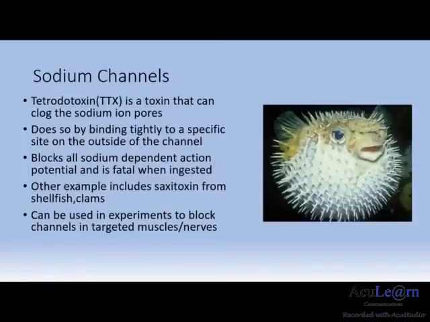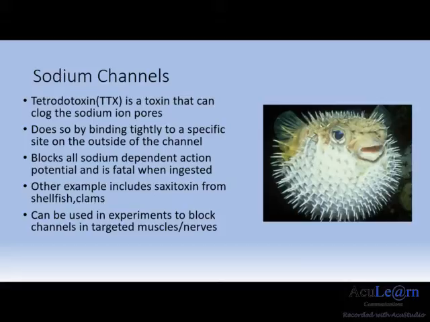The activity of sodium channels can be impeded or even inactivated through the use of various toxins. A prime example is tetrodotoxin, which is a toxin that serves to clog up the sodium pores. This is a potent neurotoxin that is most commonly found in pufferfish, porcupine fish, and ocean sunfish.